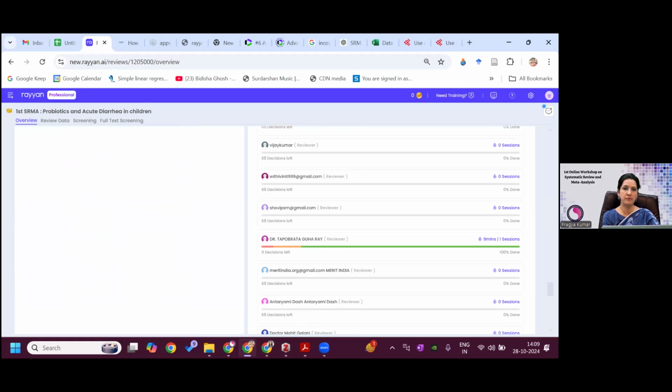For practice, what you can do is invite 2 to 3 people. Right now, we'll give you one exercise. So you can invite 2 to 3 reviewers, and then you can see how that interface looks, because these are dummy exercises. Once you go and do your own systematic review, you should be familiar with the interface which comes.